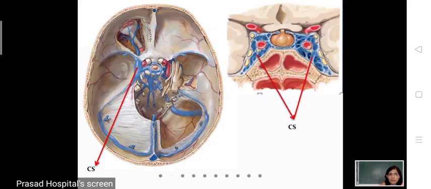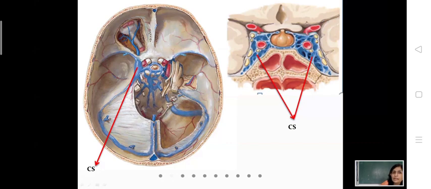So this is the interior of the skull. This is the middle cranial fossa region. This is the body of the sphenoid bone. These are the lesser wings and these are the greater wings of the sphenoid bone. This is lined by dura mater. This glistening structure is the dura mater. So on either side of the body, you can see these spaces. This venous channel, the cavernous sinus, is not seen here, it has been removed over here. This is a cavernous sinus.